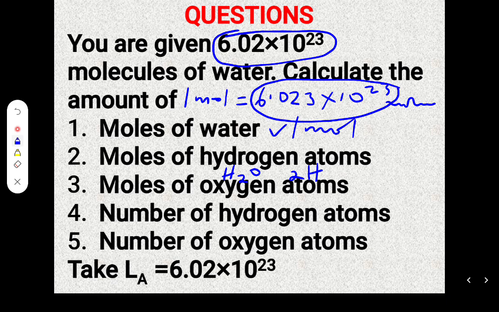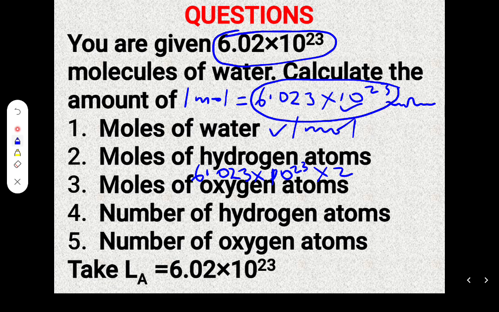So to find the number of hydrogen atoms, remember these are molecules, just multiply 6.023 times 10 to the power 23 by 2. It will give you the number of hydrogen atoms.